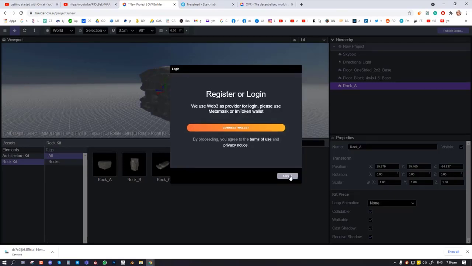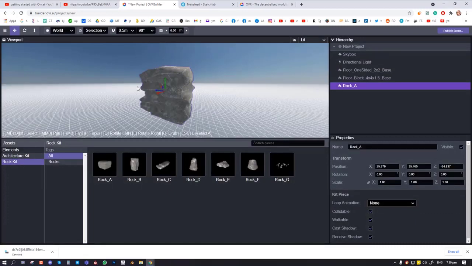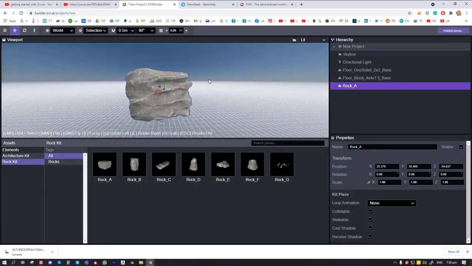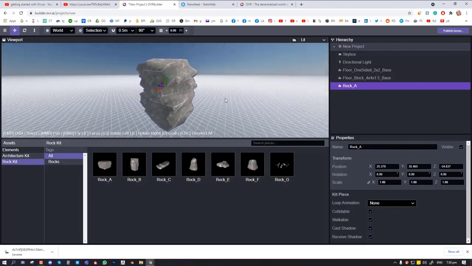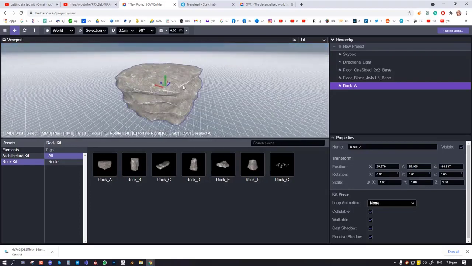If you don't have that, you'll probably not be able to use more of its features, so you have to create an account. Once you have that, you should have this Sketchfab panel here, and you can just load in free assets, or you can purchase assets. You can create assets in Blender, upload them to Sketchfab, and have access to them right here.